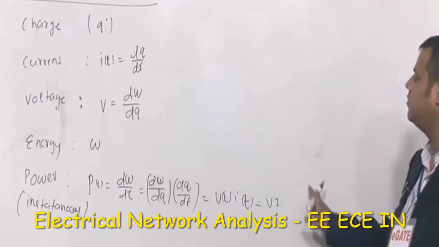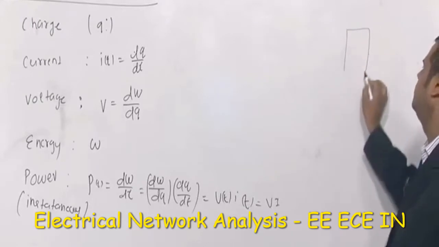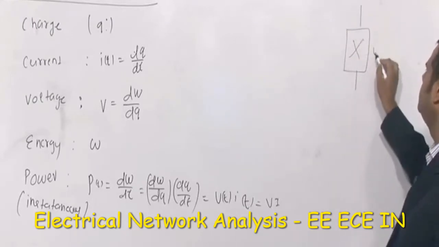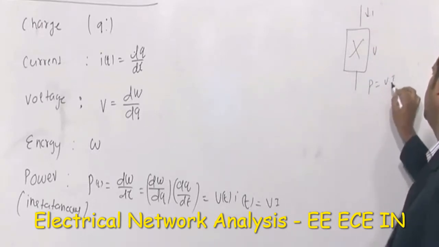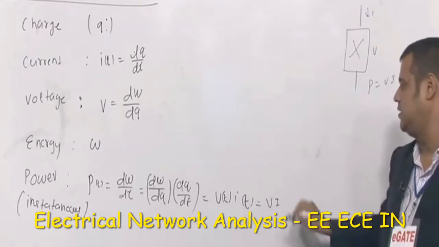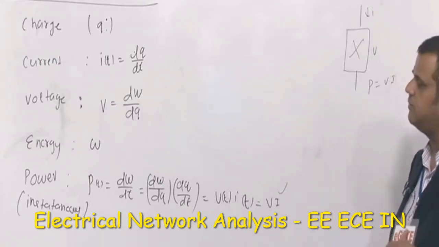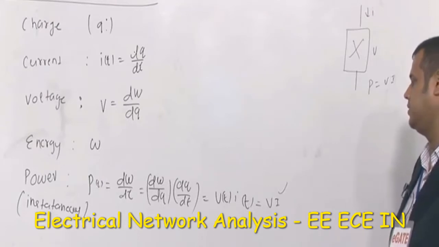Even if you do not know what the element is, suppose an element X is in a black box, if you know the voltage and the amount of current passing, you can find the power, that is VI. This relation is independent of the nature of the element. We just need the amount of voltage and the amount of current passing through that element. That is the power.